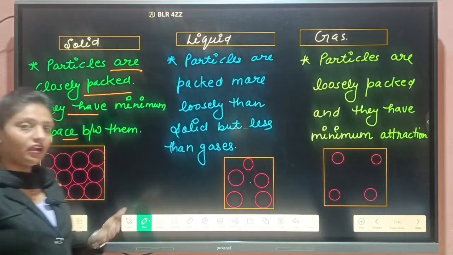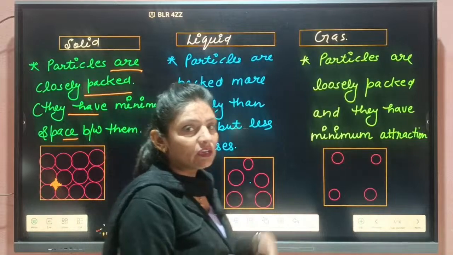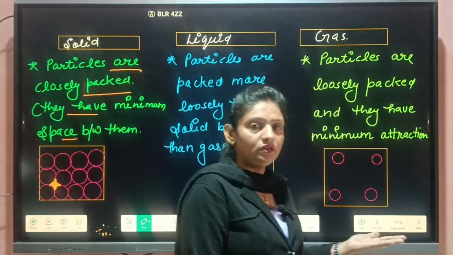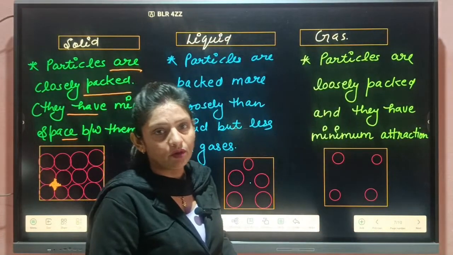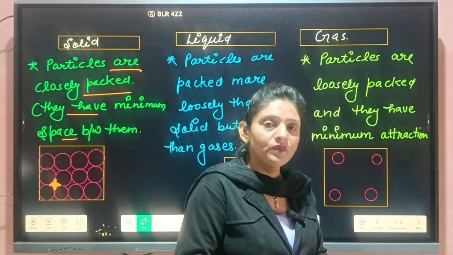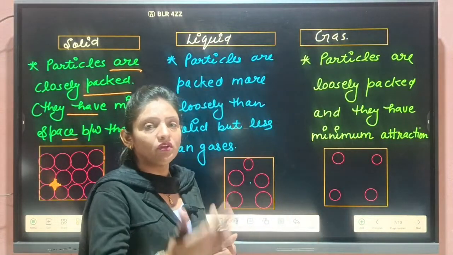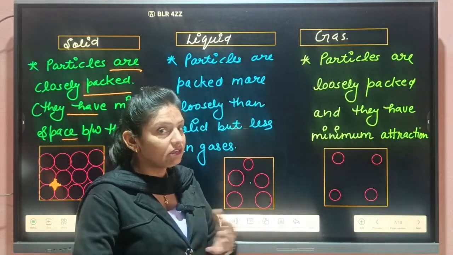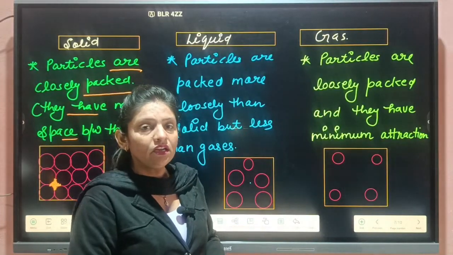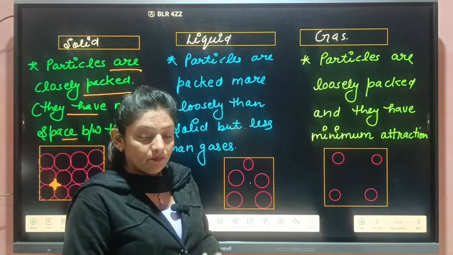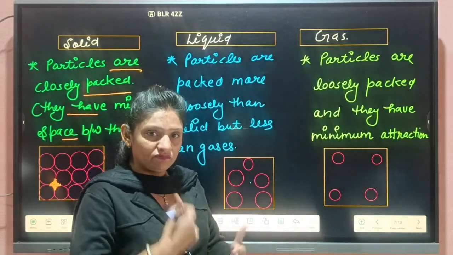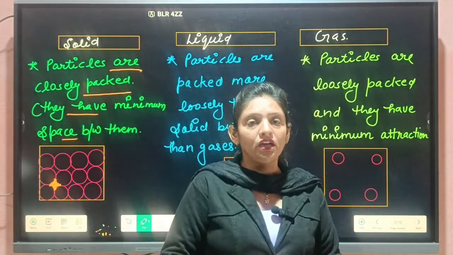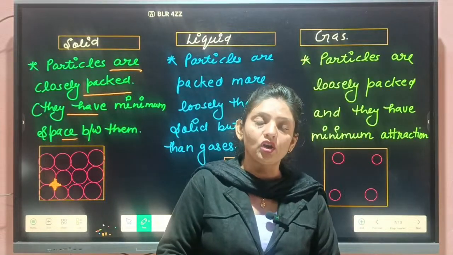Solids are also classified into two, crystalline and amorphous solids, but in higher classes we will study that. In crystalline solids, particles are arranged in a regular manner, but in amorphous solids, particles are not arranged in a regular manner. But students, if I talk in a general way, then particles are closely packed.